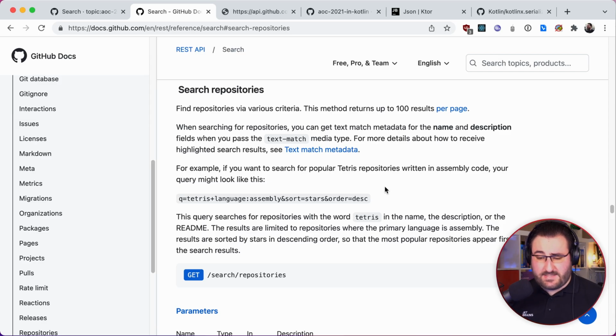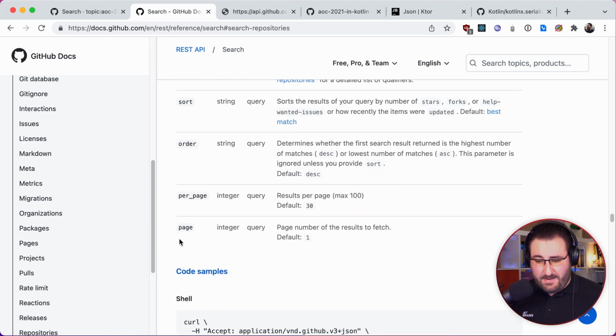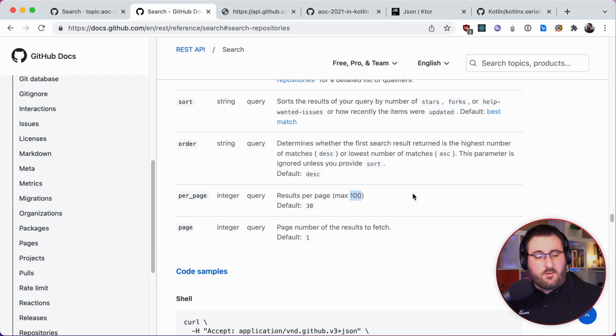So what is happening here is that the GitHub search results from the API use pagination, which means we only get one page back. So we can see here that per page by default is set to 30, and we can up this to 100. Okay, so I'm no math whiz, but with 1,600 results that we want to get out, there's no way we can put those into one page of 100. We're gonna have to work with pagination somehow.